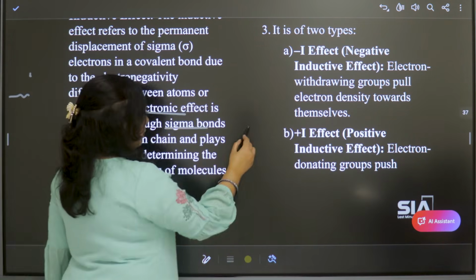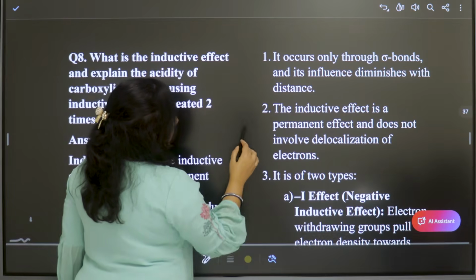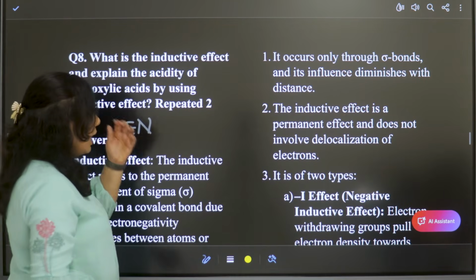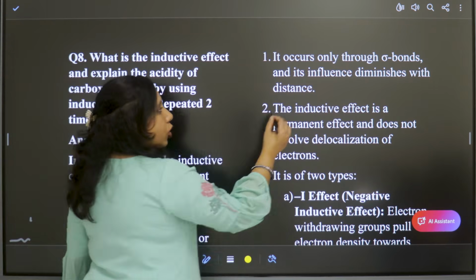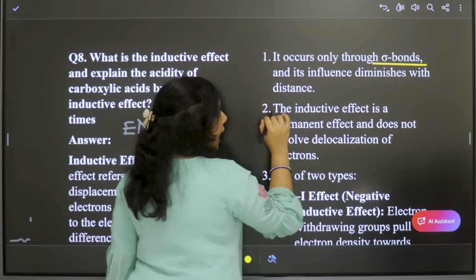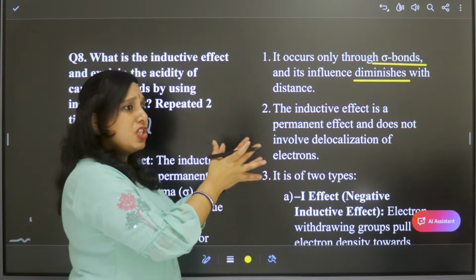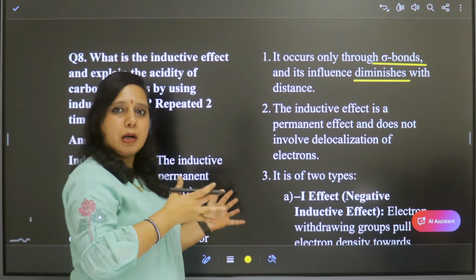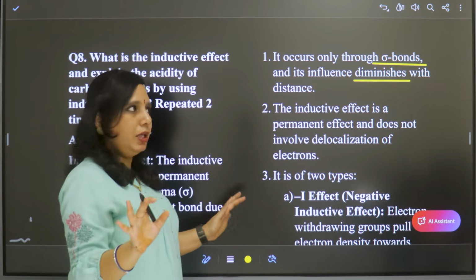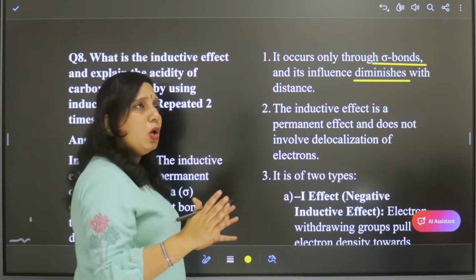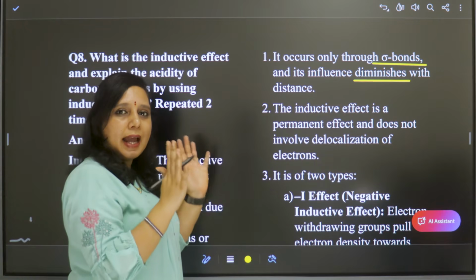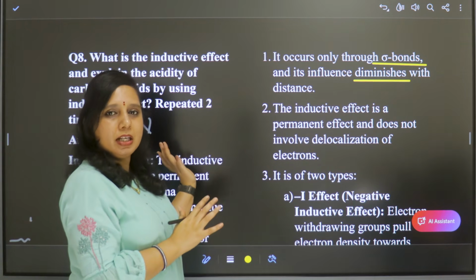So here, let us see. There are some features. It occurs only through sigma bonds and diminishes with distance. That means it decreases with distance. If the carbon chain is long, then it diminishes. Mostly up to 4 carbons, the inductive effect is possible.